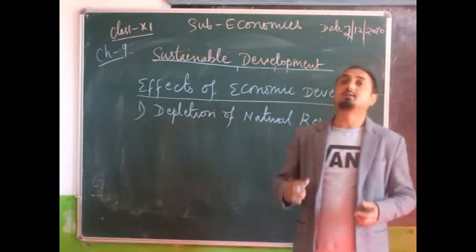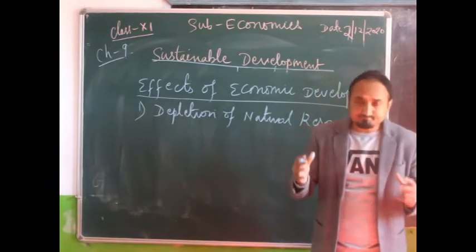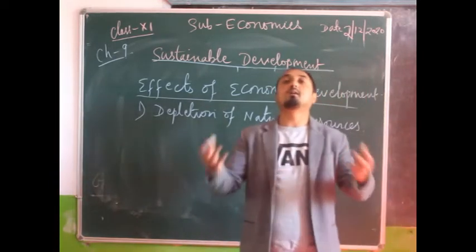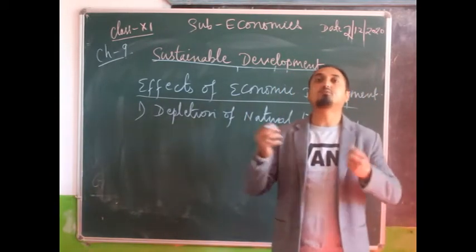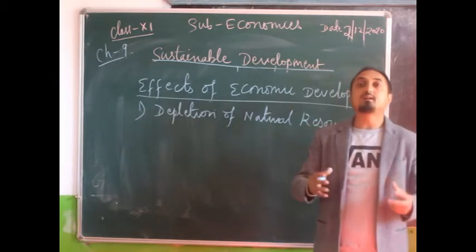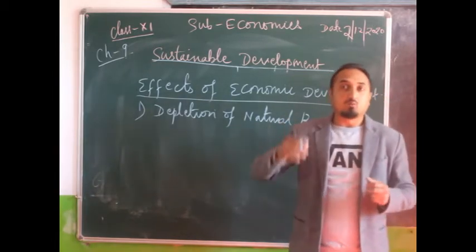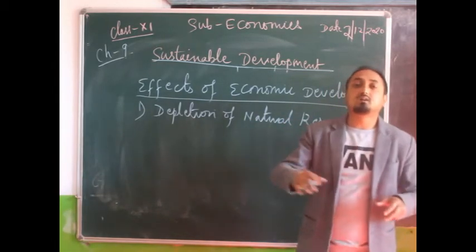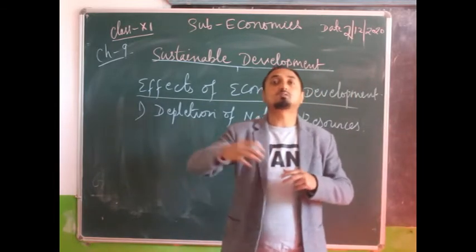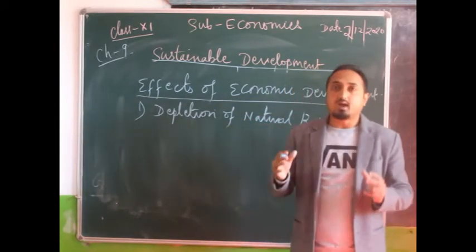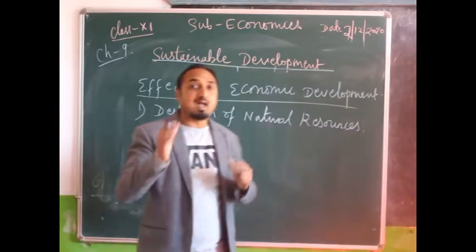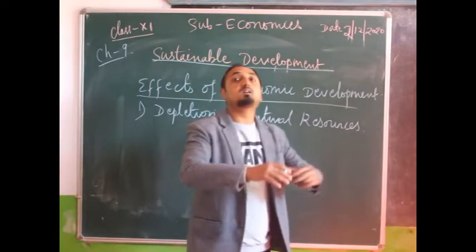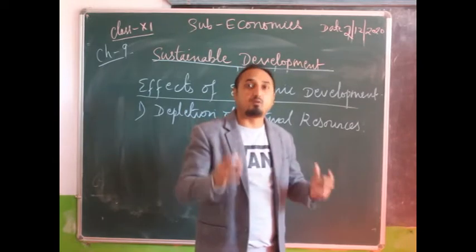We can take one more example. See how, due to a growing population, there is an excess demand for food in our country, and due to that excess demand, what is taking place? There is deforestation, continuous cutting down of trees, and they are increasing the agricultural and cultivated land by clearing the forest.